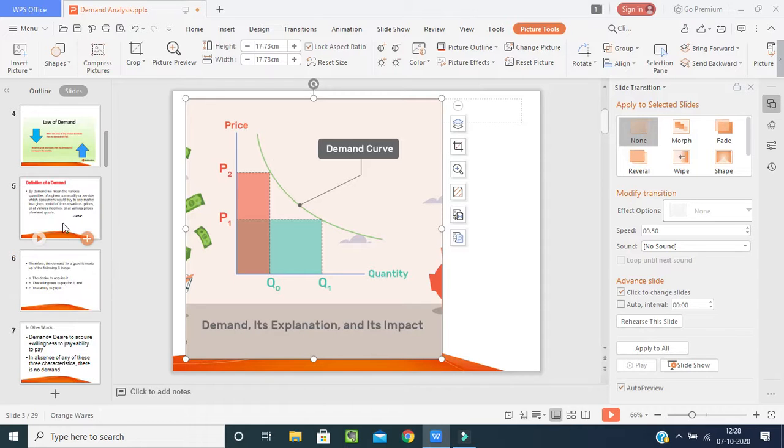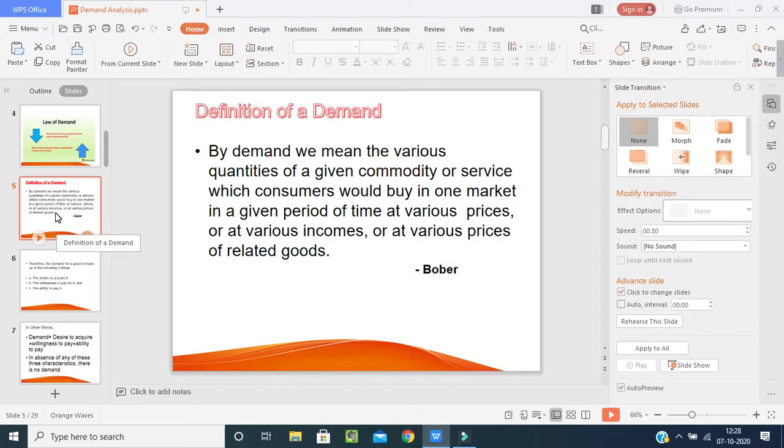Now we will go for the definition of demand. What do you mean by demand? According to Bober, an economist, by demand we mean the various quantities of a given commodity or service which consumers would buy in one market in a given period of time at various prices, or at various incomes, or at various prices of related goods.